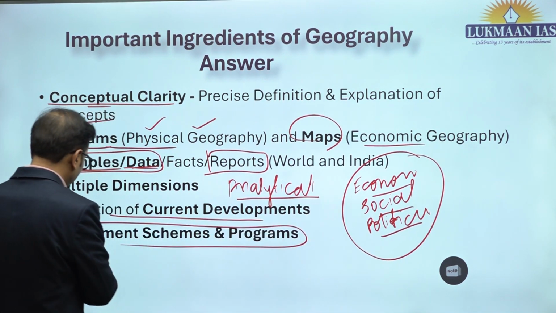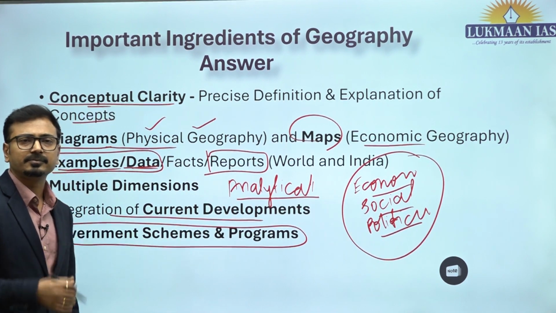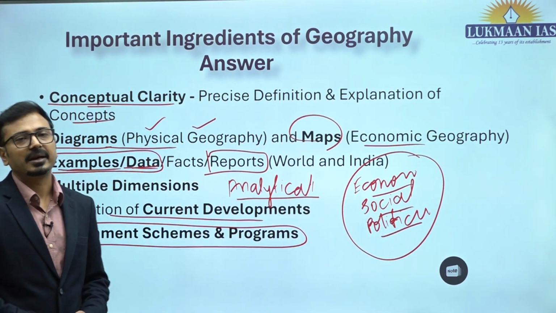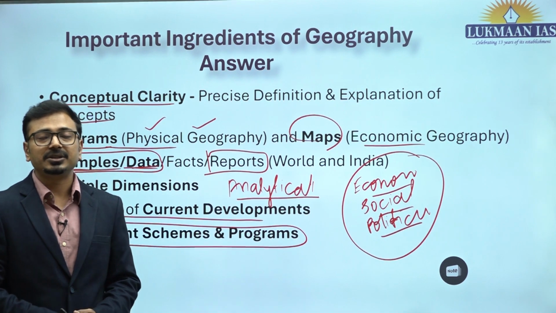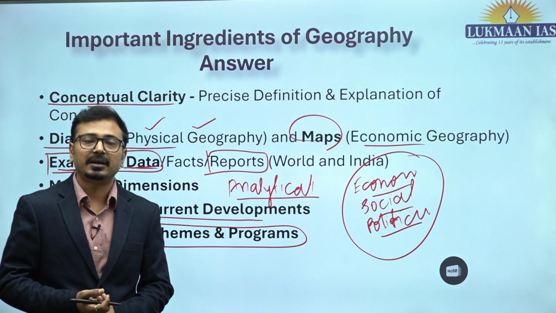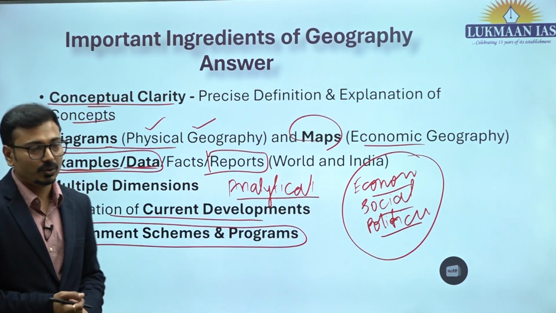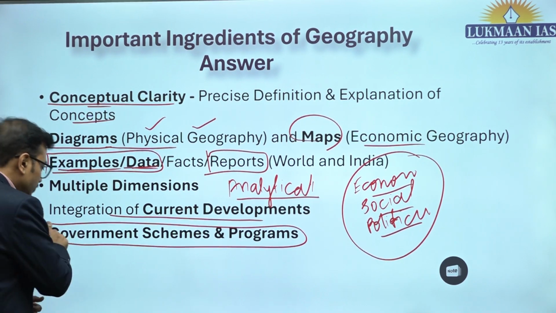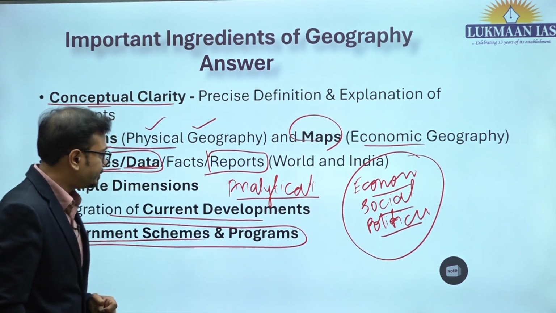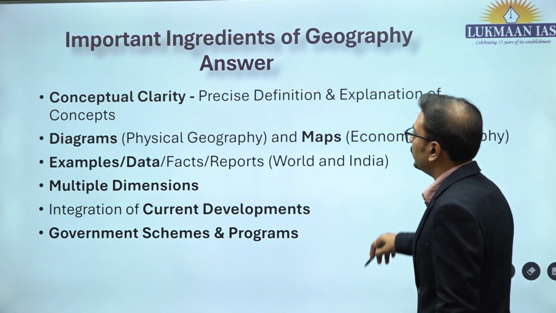Government schemes and programs, especially for the manufacturing industries, or simply the location of industry part. Why? Because for manufacturing industry, there can be different kinds of government schemes. Renewable energy, of course, there are government schemes like the Kusum scheme, or for solar energy there are other schemes like the recent one, PM Surya Ghar Yojana, Har Ghar Muft Bijli Yojana. So if you mention such government schemes and programs, that is a kind of cherry point. These things should be part of your answers, and that adds value to your answer.